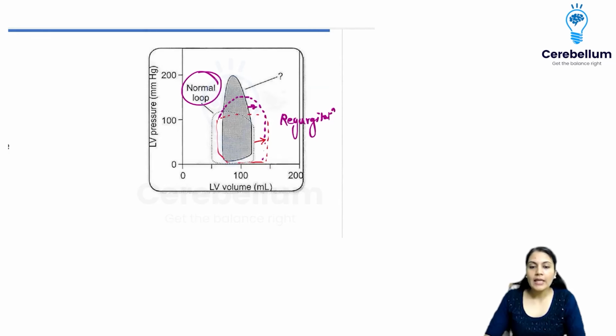Why regurgitation? In any regurgitation, aortic regurgitation or even mitral regurgitation, you're going to have more EDV left in the next cycle. So please remember, if it is a right shift, it means it is regurgitation.